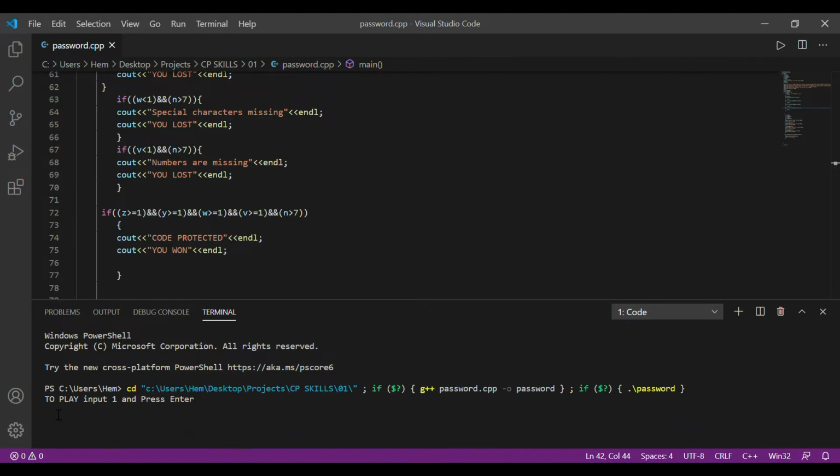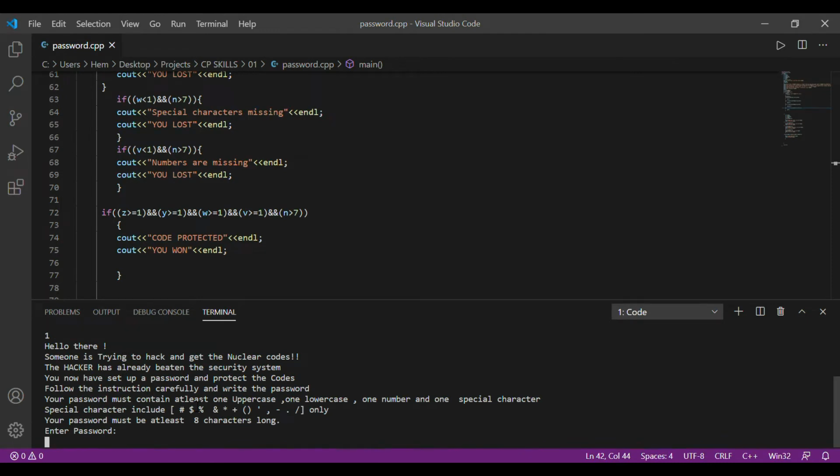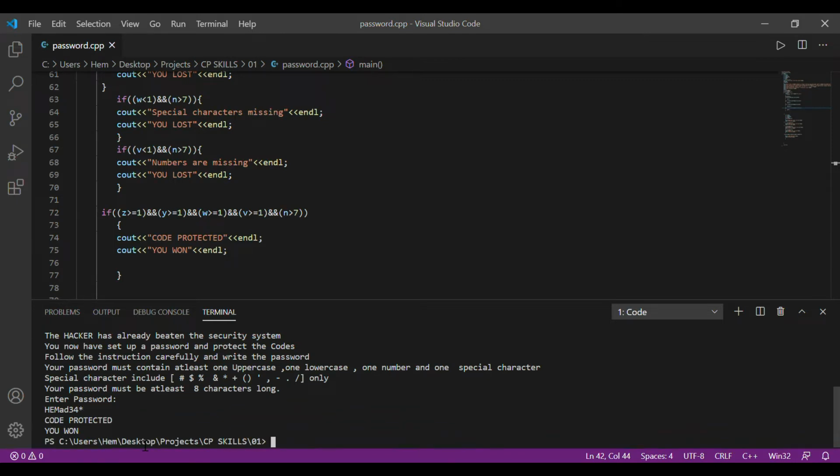So it asks to input 1 and press enter. So now it just says what all we just read about. Now let's say I type a perfectly good password with all the characters and all the letters. So it must now output code protected and you have won. If you miss any characters, it will print that the numbers are missing or the special characters are missing depending upon what you miss.